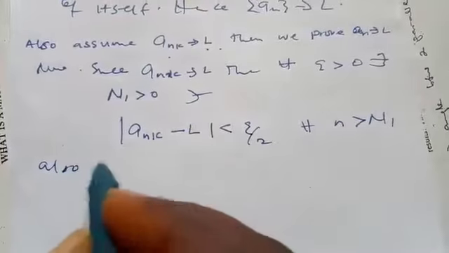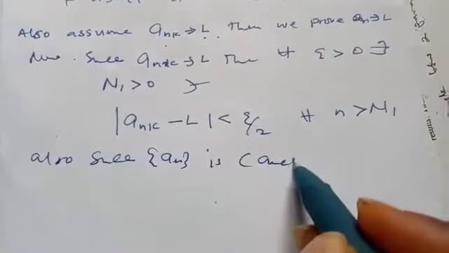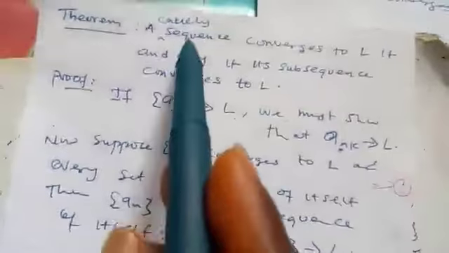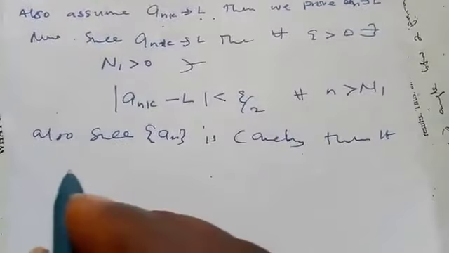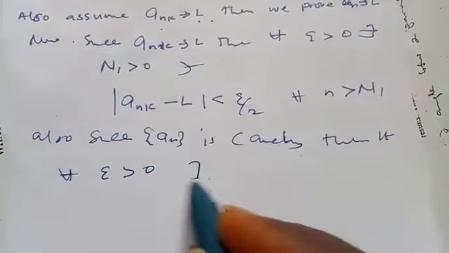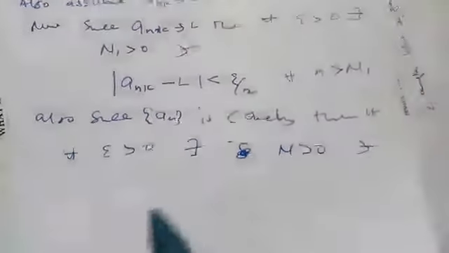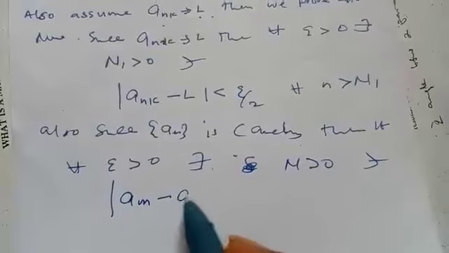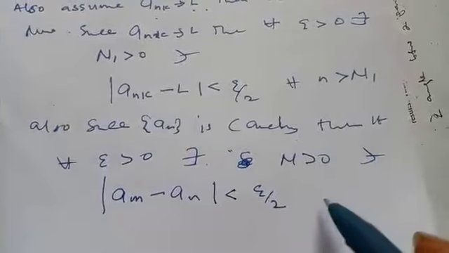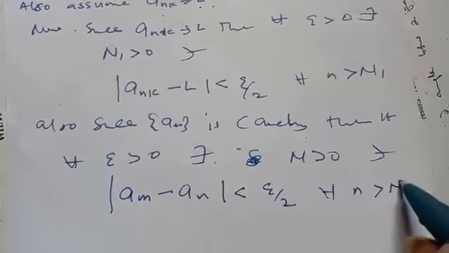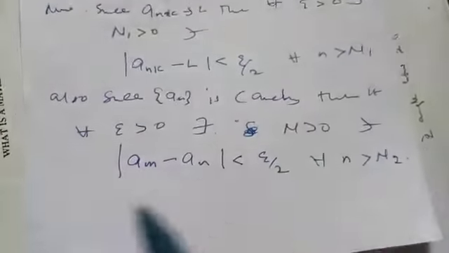Also, since a_n is Cauchy, then for every epsilon greater than 0 as well, there exists N2 greater than 0 such that a_m minus a_n is less than epsilon over 2 for all n greater than N2. Now, our aim is to show that a_n converges.